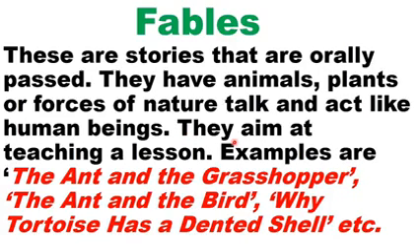Examples are the ant and the grasshopper, the ant and the bird, and why tortoise has a dented shell. If you can read the story of why tortoise has a dented shell, you see that tortoise tricked some animals, but at the end he broke his shell. Fables are stories that are orally passed. They have animals or inanimate objects as characters, and they aim at teaching lessons.